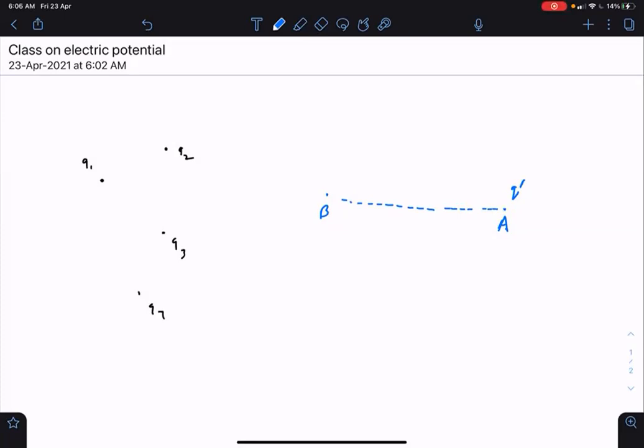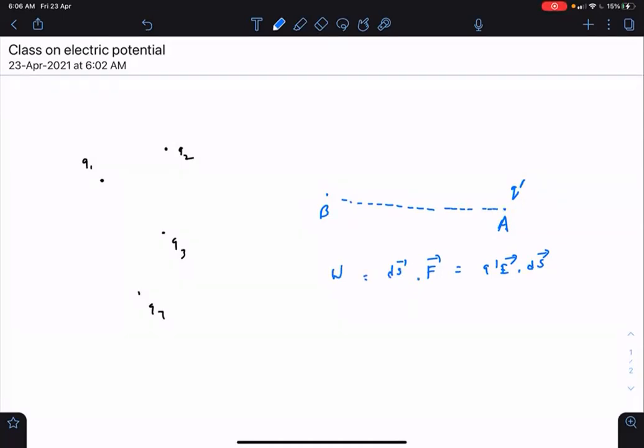The force is proportional to Q dash. In fact, force is equal to electric field into Q dash only, where E is the electric field created by this four charge combination. The force that this Q dash will get is proportional to Q dash. So while getting this force, if this Q dash gets a small displacement, then there is a work done by the electric field.